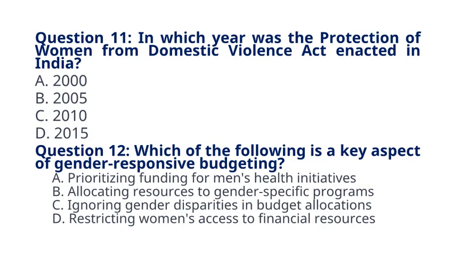Explanation: gender-responsive budgeting involves analyzing and allocating resources in a way that addresses gender disparities and promotes gender equality, including funding for programs that benefit women and girls.